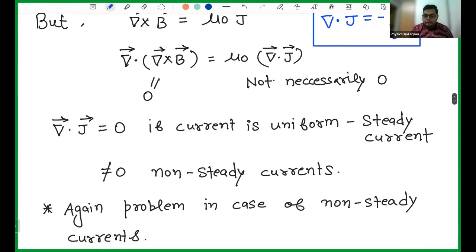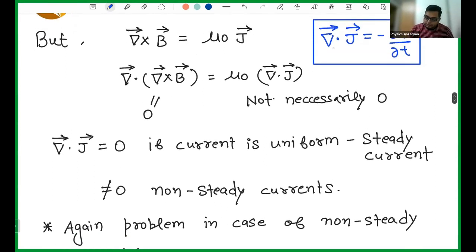But carefully see that this will be zero only if your charge does not depend upon time, meaning your charge is not changing with time, so current is not changing with time. If charge changes with time, then current will also change with time.